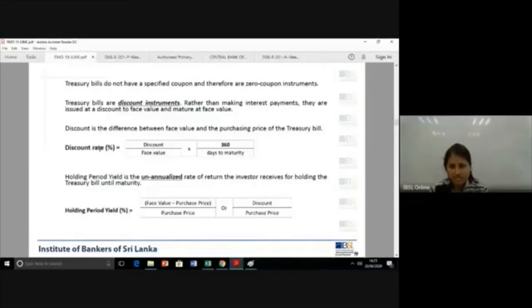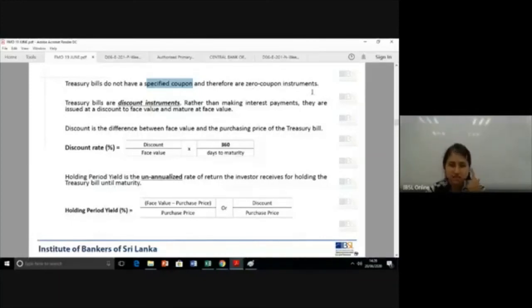This is called discount. This is the only interest component. There is no added calculated interest. What I mean is, in terms of a fixed deposit scenario, you don't have an interest calculated on the face value to be given to you. So there is no coupon. So this kind of instrument, treasury bills, is also called a zero coupon instrument.